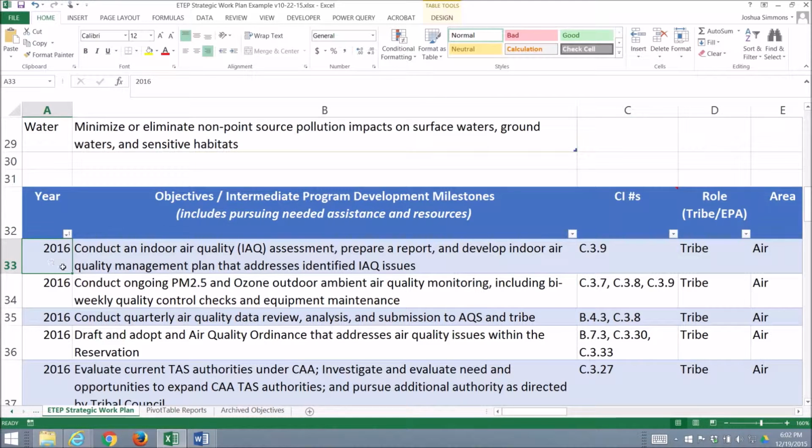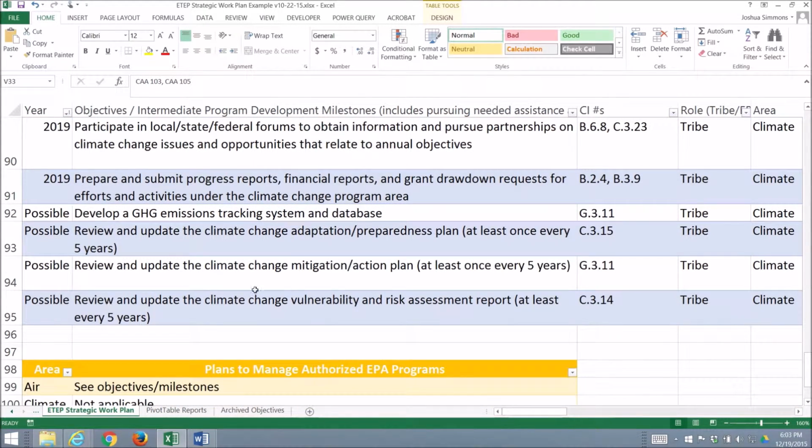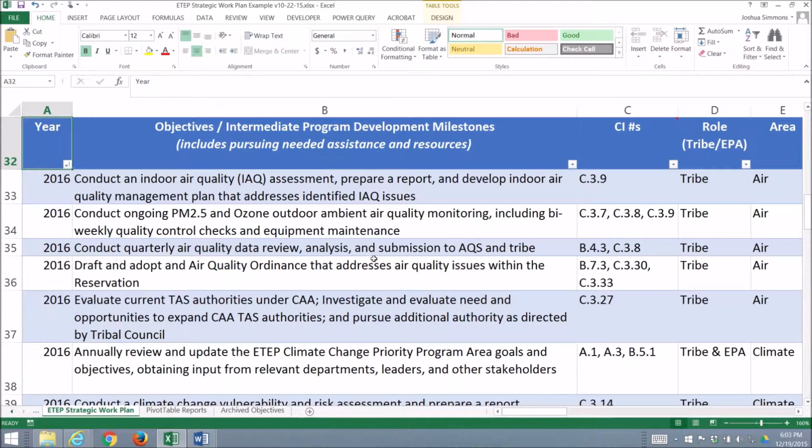So here there are goals for 2016. In addition, you even have possible activities that aren't yet part of the plan, but which you can enter and keep track of for future consideration. Let's focus on the objectives table because this is the heart of your roadmap. And as you will see, this table has many of the same elements that you will find in your GAP, Clean Water Act 106, Clean Air Act, Tribal Wildlife Grant, and other grant work plans. Those same work plans that you have to prepare each year for your grant proposals.